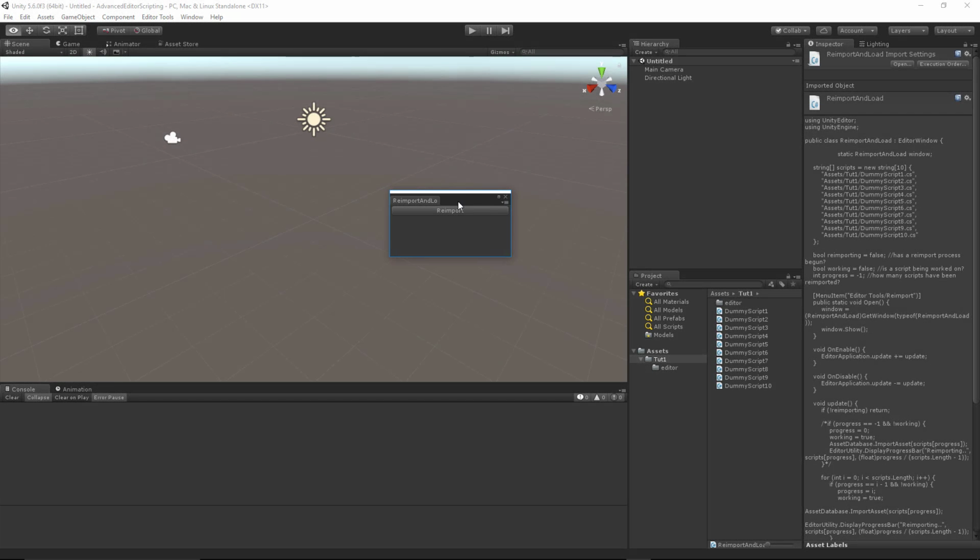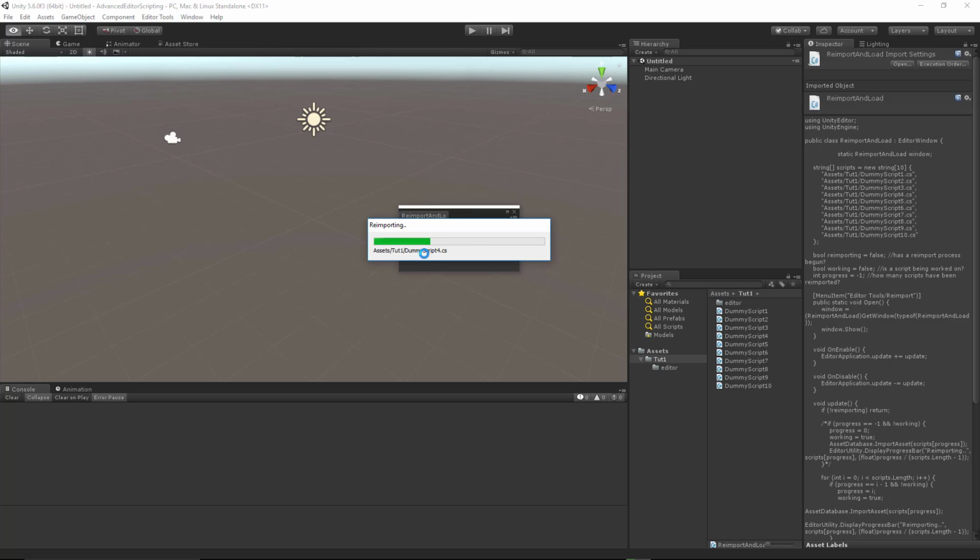Hey there everybody. Today we're going to be building a reimport editor tool. This type of tool is useful if you are building something that is modifying scripts and you want the editor to persist while it reimports.